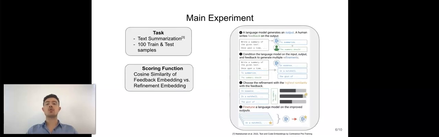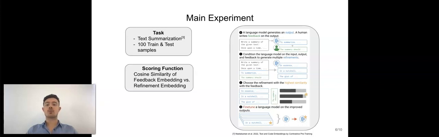Let's now look at our main experiment. We choose to evaluate our algorithm on the task of text summarization. Concretely, we summarize Reddit posts. As mentioned before, we use a language model to generate summaries, then write feedback on those summaries and condition the language model on the input, summary, and feedback in order to generate multiple refinements.